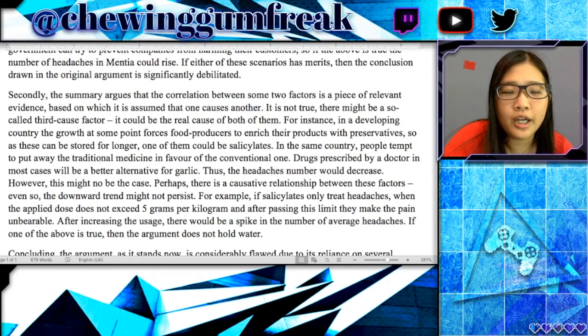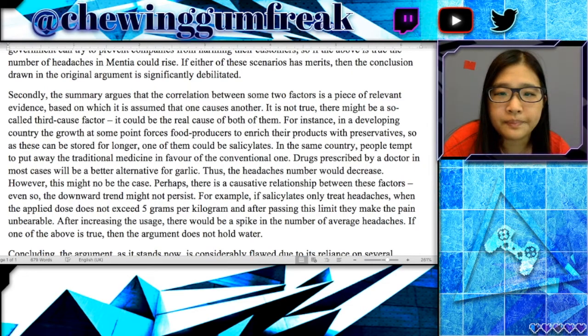Secondly, the summary argues that the correlation between some two factors is a piece of relevant evidence based on what it is assumed that one causes another. It is not true. There might be some so-called third cause factor. It could be the real cause for both of them.